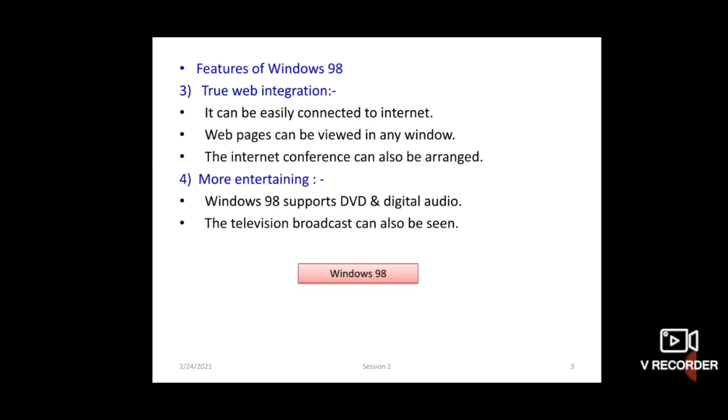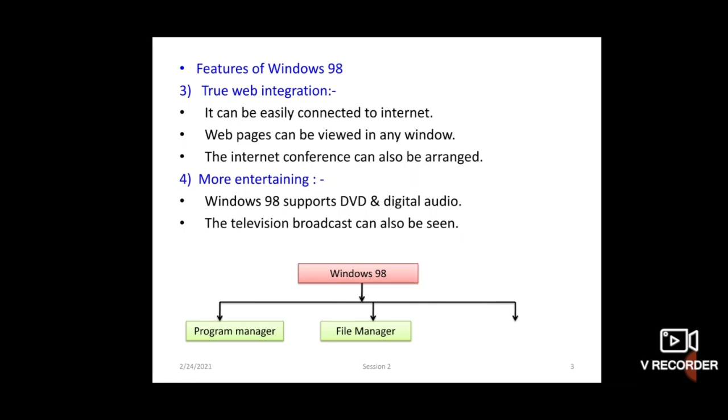Now Windows 98 consists of three components, which means Windows 98 is divided into three main components. First one is program manager, second one is file manager, and third one is control panel. Now student, what is the purpose of each of these components? So let us see the purposes of each component one by one.